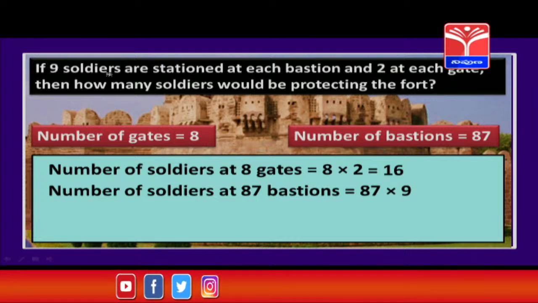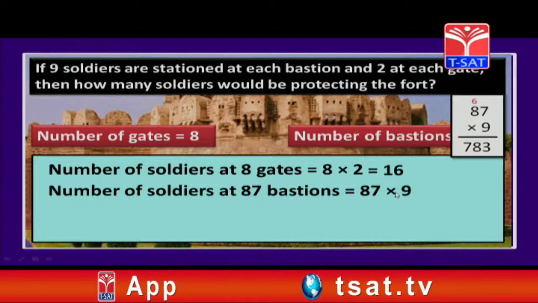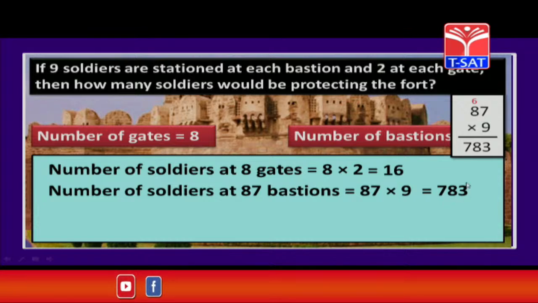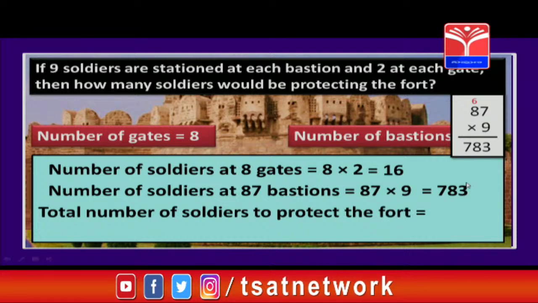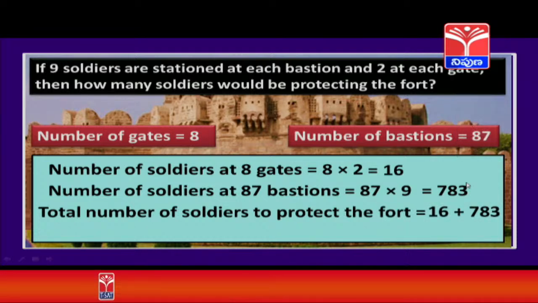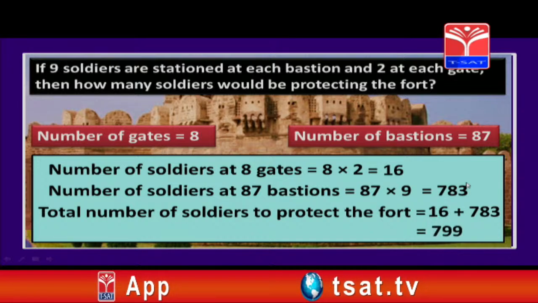Also it is given that at each bastion there are 9 soldiers guarding or protecting. So, 87 bastions are there. So, 87 into 9, let us multiply 87 with 9, you get 783. So, there are 783 soldiers at these 87 bastions. Now, in total how many are there, children, protecting the fort? Yes, 16 plus 783. So, a total of 799 soldiers are there protecting the fort.